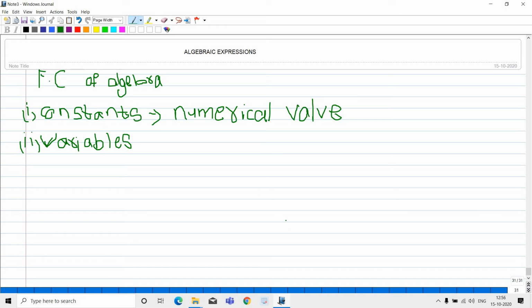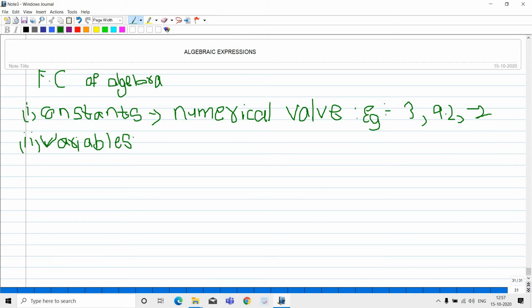For example, infinitely many numbers, numerical values, such as 3, 9.2. In algebra we get rational numbers and decimal numbers too. In fact all numbers, whether rational, irrational, or decimal, and integers, appear in algebra.